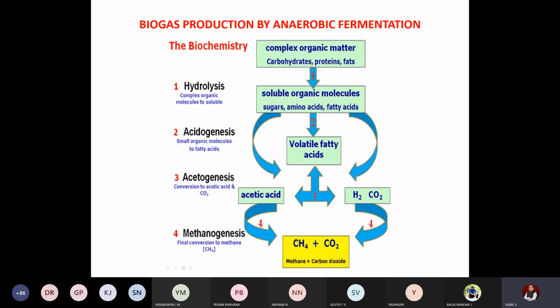Finally, you will get the methane gas as output, which can be used for combustion. So this is the set of reactions that take place during biogas production. Please take down the sketch. We will discuss step by step. Please make it fast.